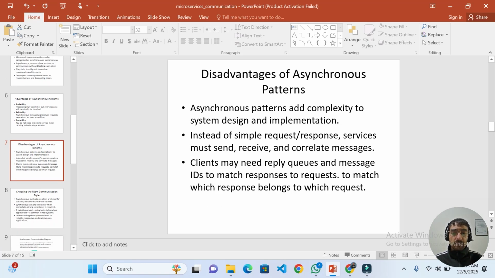Disadvantages of asynchronous patterns. Asynchronous patterns add complexity to system design and implementation. While designing and implementing the system, asynchronous patterns are very tough to implement and complex. Instead of a simple request-response, services must send, receive, and correlate messages. The client may need reply queues and message IDs to match a response to a request, to know which response belongs to which request.